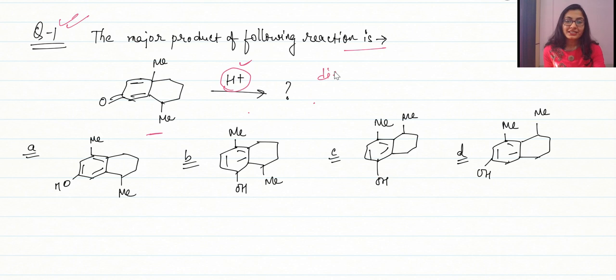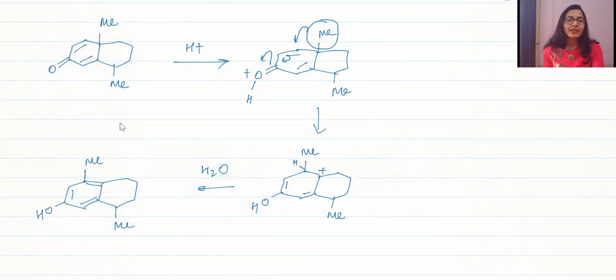This reaction is dienone phenol rearrangement. Okay, I hope it clicked. Alright, so what is the dienone phenol rearrangement? Chalo, let's discuss it over in the next slide basically. Alright, so the dienone phenol rearrangement is something like this, in which we are having a dienone system.